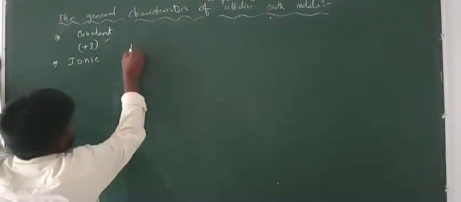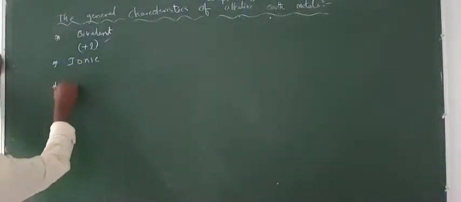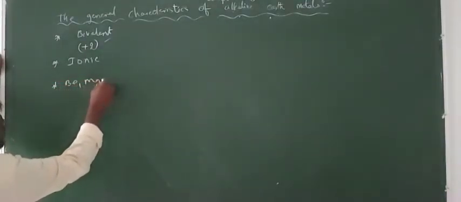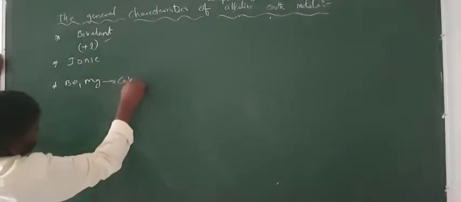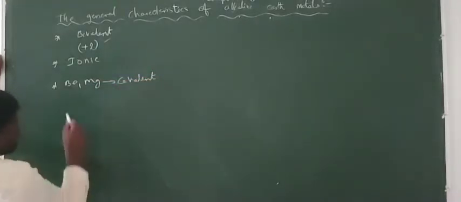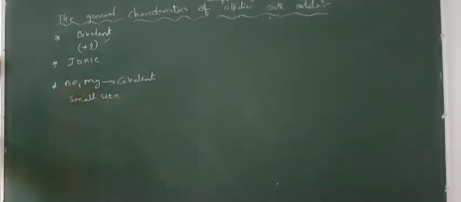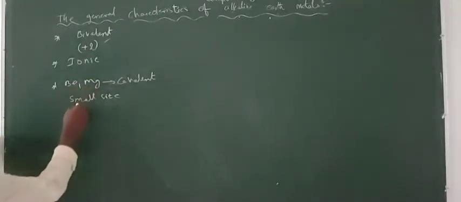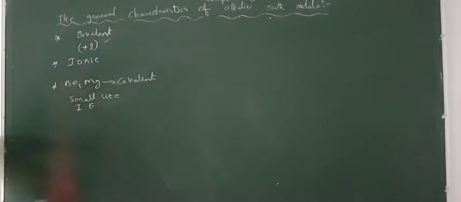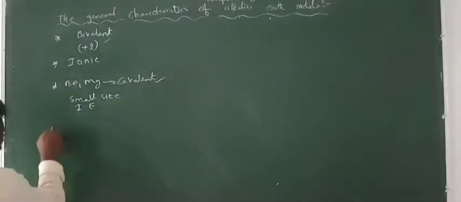However, the compounds related to beryllium and next one magnesium, these are covalent in nature due to the small size. So the compounds related to beryllium and magnesium are covalent in nature, and the ionization energy is also a little bit high for these two elements. Due to these two reasons, the compounds formed by beryllium and magnesium are covalent in nature.